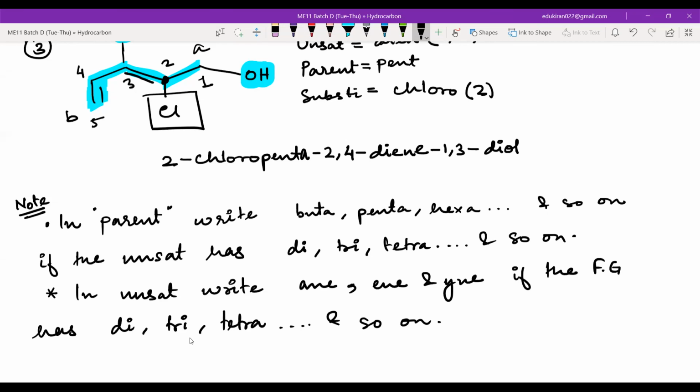IUPAC nomenclature, if you study it hard, you can teach it now. You can teach it to anyone. Now the only thing remaining is the aromatic one, the benzene one. Parvati, you have done the benzene one? Yes, sir. What do you think? Is it more tough or is it easy? It's easy.